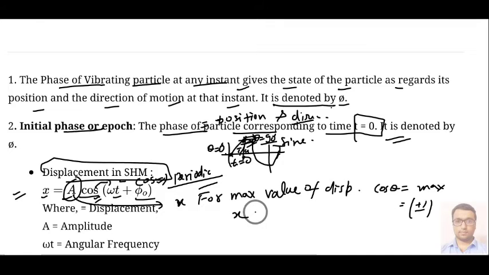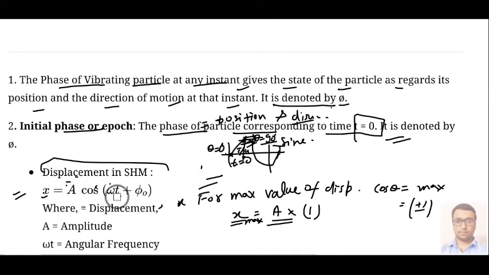And we can understand that when cos theta is 1, then A is what? That will be x max. And we already know that maximum displacement is defined as amplitude. However, your omega represents what? Omega t represents your theta, because omega is your angular velocity, and angular velocity into time gives you displacement theta. So we can represent it as A cos theta, and phi naught is the initial phase.